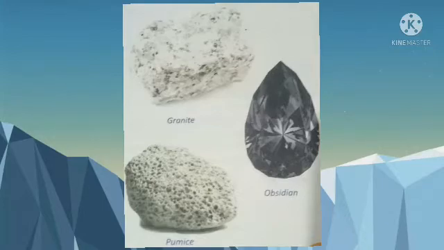Pumice, it is porous, means full of holes, and is formed from lava that is frothy. Frothy means full of bubbles with a lot of air in it. This pumice is the only rock that can float. It is used in making lightweight building materials such as concrete blocks.